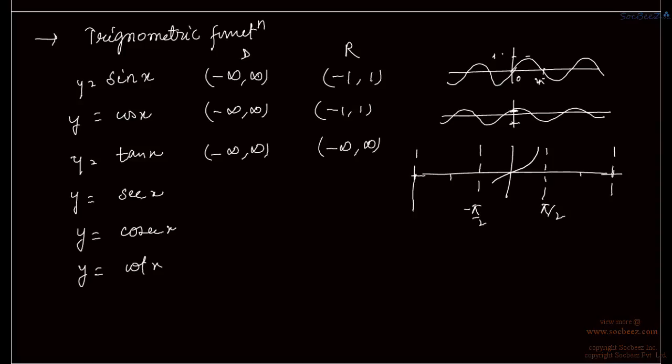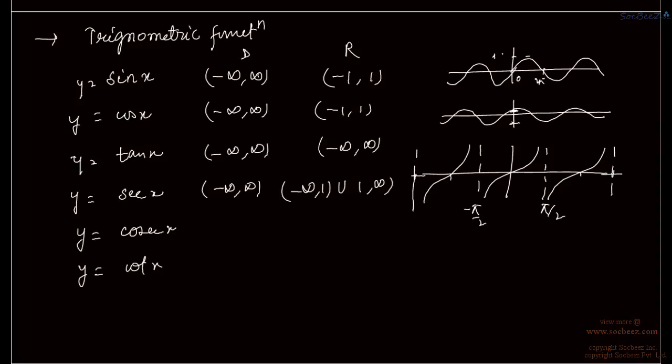and the graph goes something like this. For y equal to sec x, which is the inverse of cos x, that is 1 by cos x, we have domain as minus infinity to infinity, but its range set is from minus infinity to 1 union 1 to infinity.